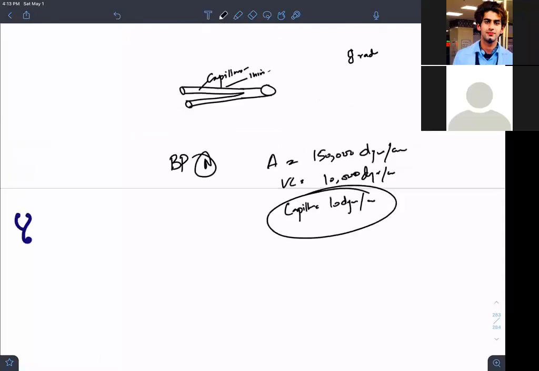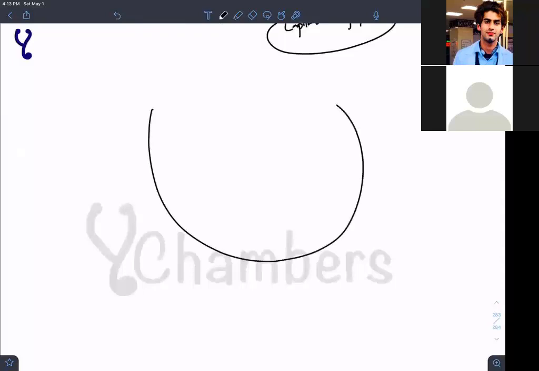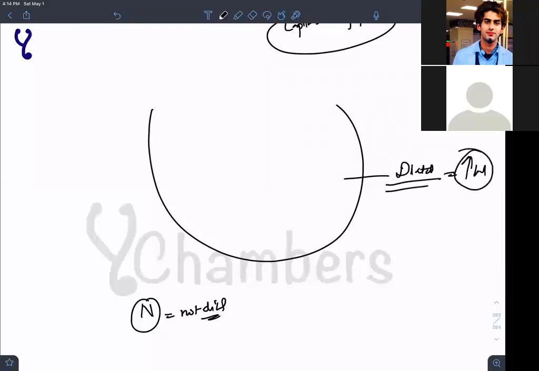Also in the heart we use this Laplace law. If you have a dilated heart, it has to work more as compared to your normal heart. If you have a normal heart which is not dilated, the work will be nicely done. But in a dilated heart, more work is to be done. Is it clear?